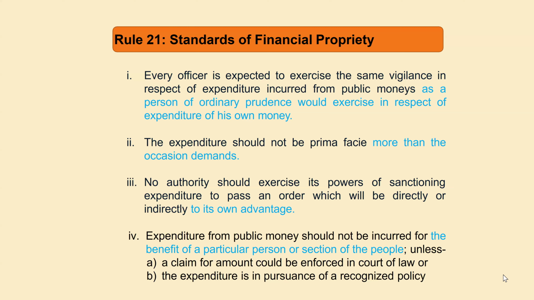Means for official duties, official activities, the competent authority cannot sanction any expenditure which will be beneficial for him for his personal purposes. Expenditure from public money should not be incurred for the benefit of a particular person or a section of the people.